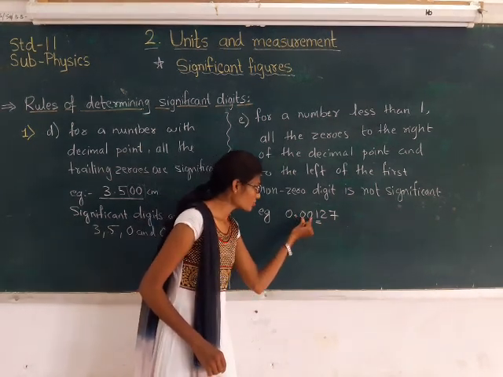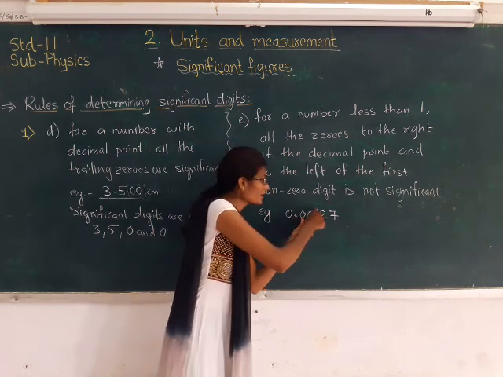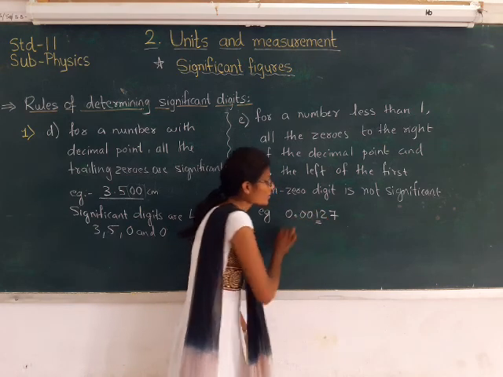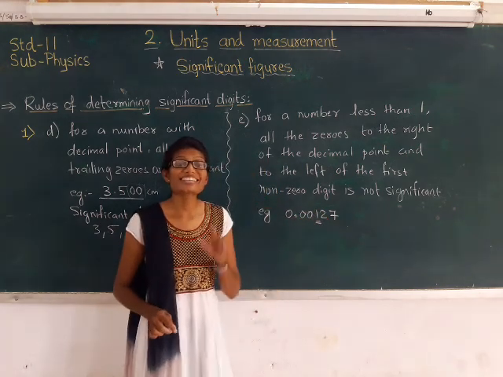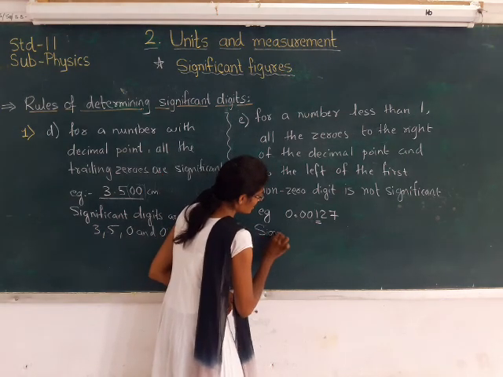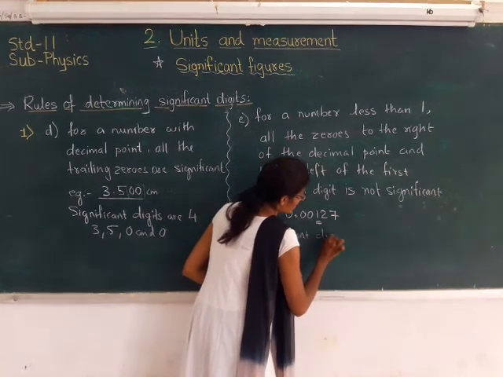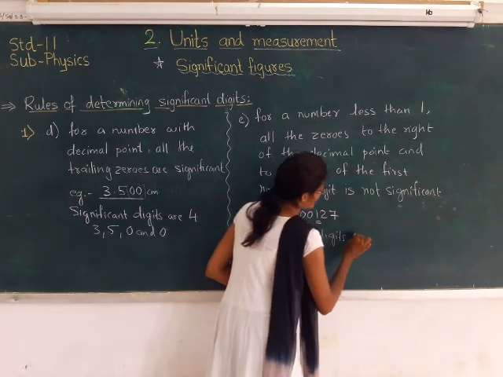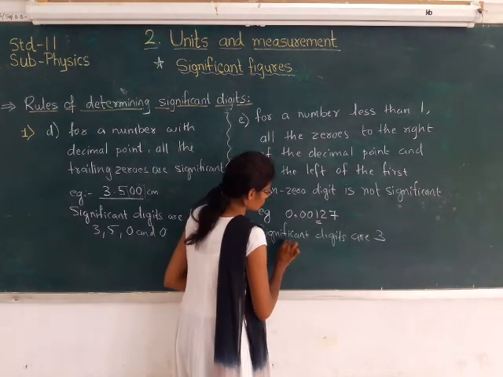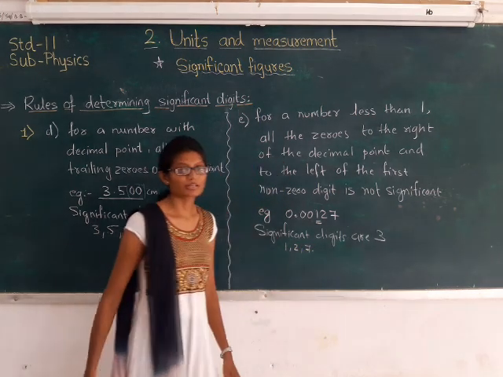So these two zeros are right of the decimal point and left of the first non-zero digit, that is 1. So this is not to be considered. It is not significant. So for this, significant digits are 3, that is 1, 2 and 7.